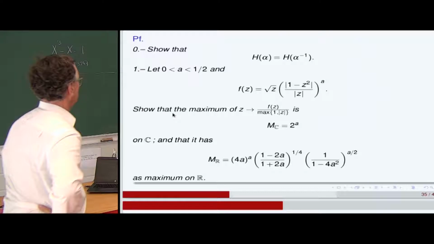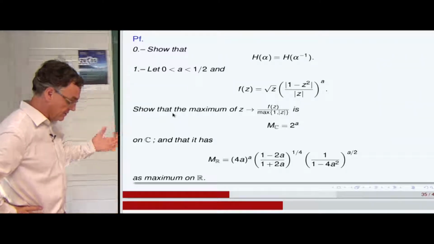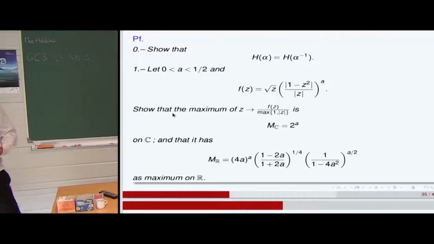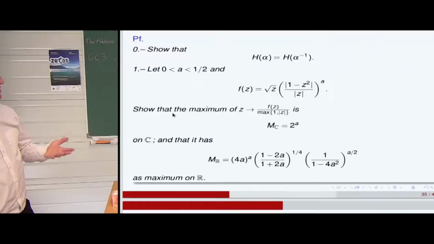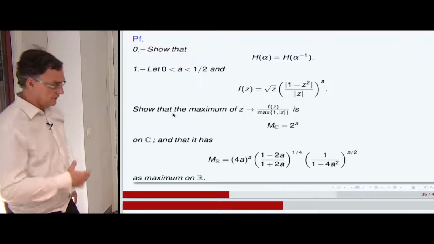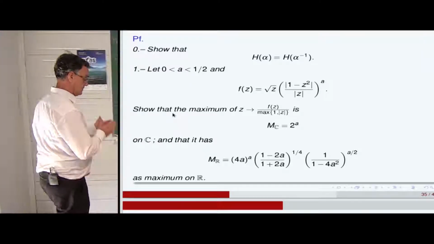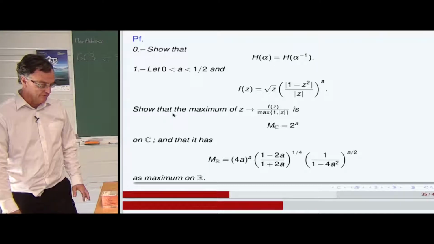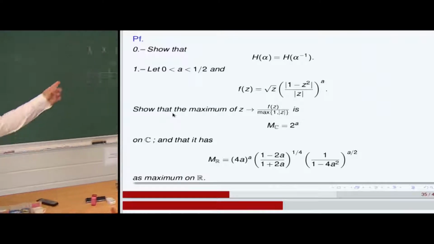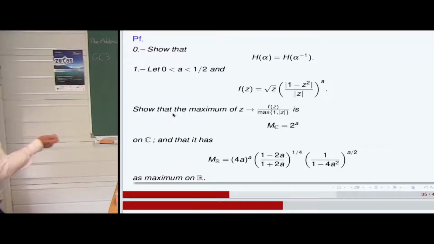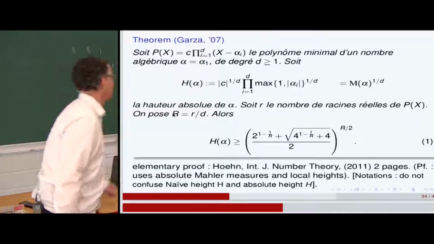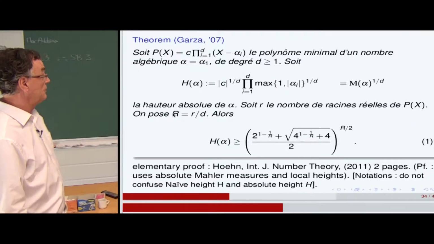So the Dobrowolski inequality does not solve the conjecture of Flemmer. The lower bound of Voutier does not solve the conjecture of Flemmer. They do not take into account the fact that there could be a gap in the values of the Mahler measure. And Garza's bounds are the same when the degree tends to infinity.